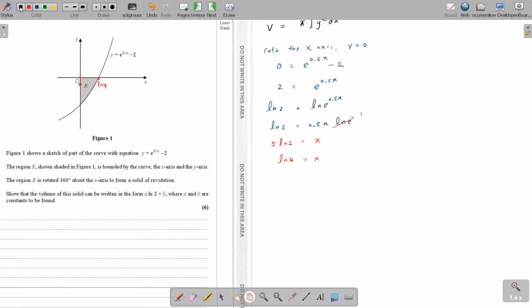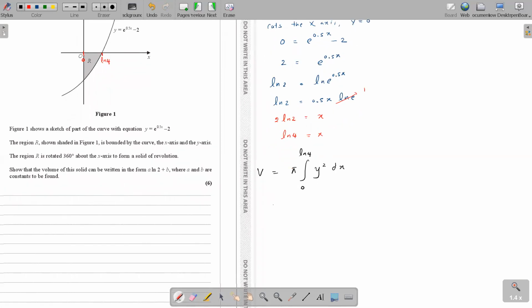Now it's time for the main integration to get the volume. So volume equals pi y squared dx, and your limits are from 0 to ln 4. So let's find it out. Pi y squared. Y is e to the power half x minus 2, so this needs to be squared. Squaring means you write the bracket twice: e to the power half x minus 2 into e to the power half x minus 2.